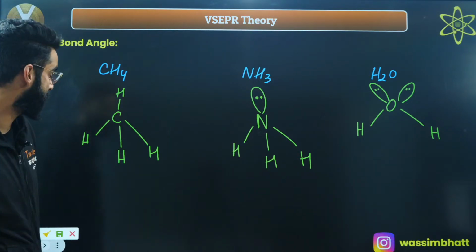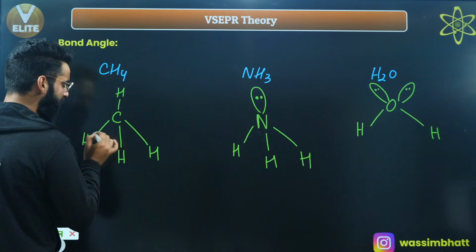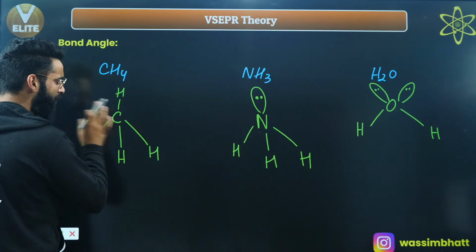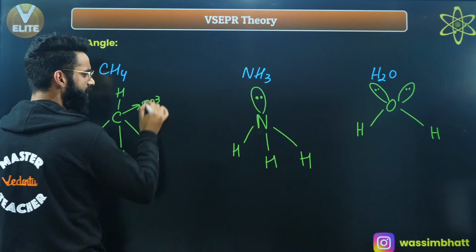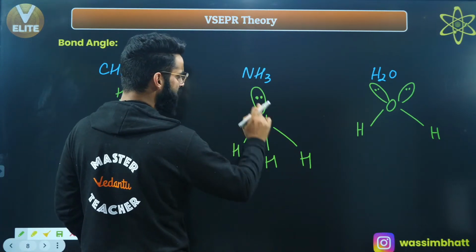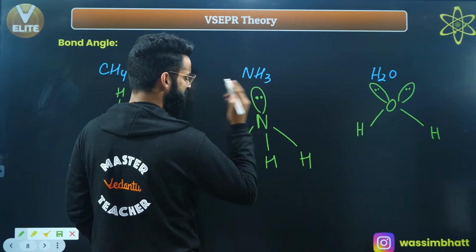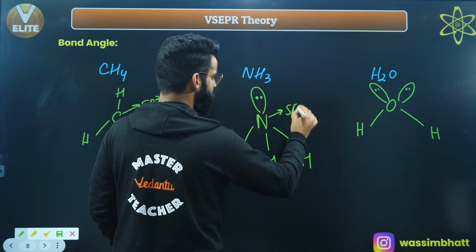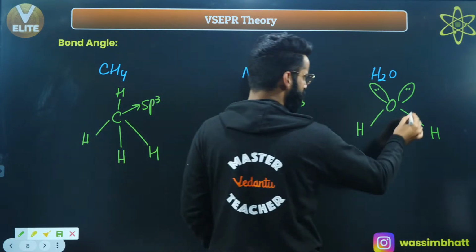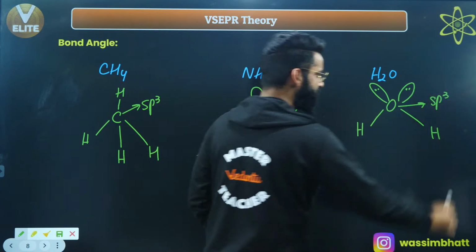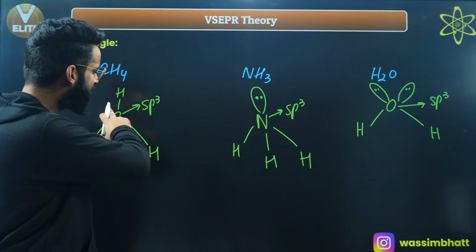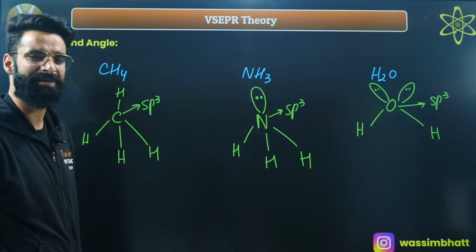Okay, now have a look. See guys, in this molecule, this carbon is forming 4 sigma bonds. There is no lone pair. Steric number is 4, so its hybridization is sp3, right? Over here, this nitrogen has 3 sigma bonds, 1 lone pair. Steric number 4, again its hybridization is sp3. What about this water? 2 sigma bonds, 2 lone pairs. Steric number 4, again its hybridization is sp3, right? Hybridization of all these central atoms is the same, sp3.